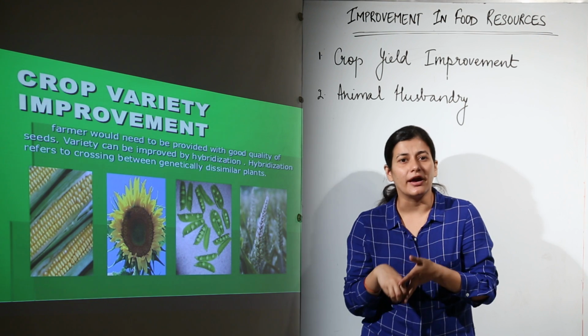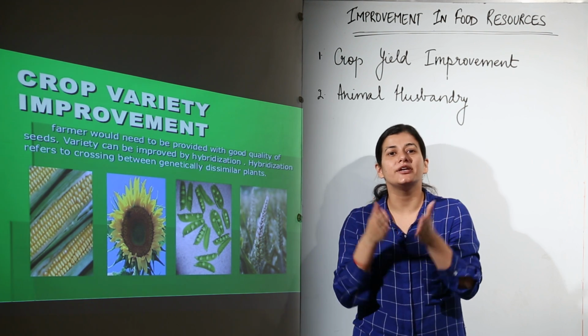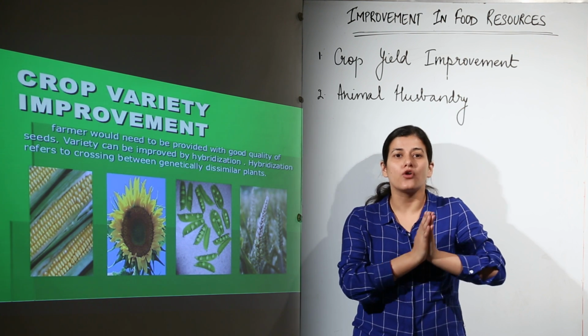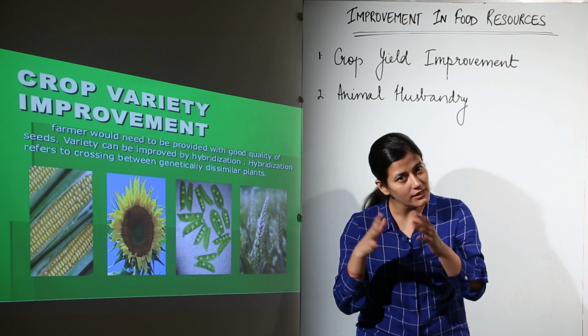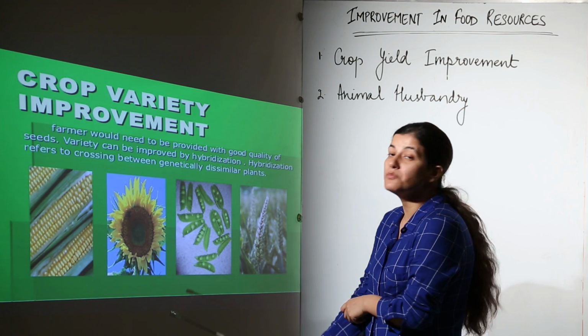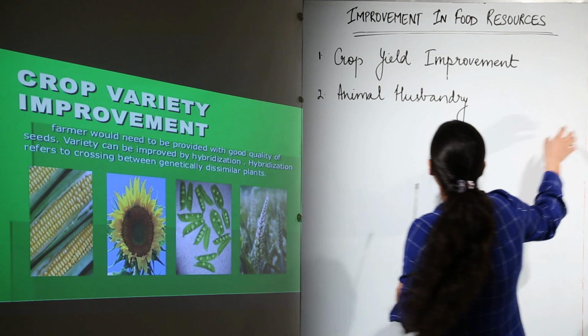The biotic and abiotic stresses are considered, the genetic varieties are considered, then the hybridization takes place, and the ultimate outcome is a crop which is responsible for giving a better yield in the given conditions. Okay. So let us see what crop variety improvement is all about. So this is the first point in crop yield improvement.